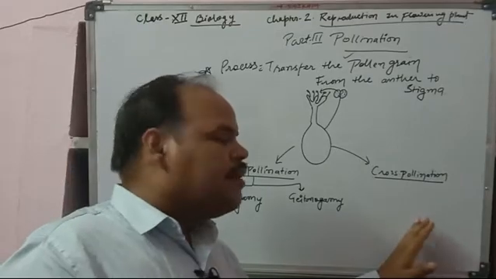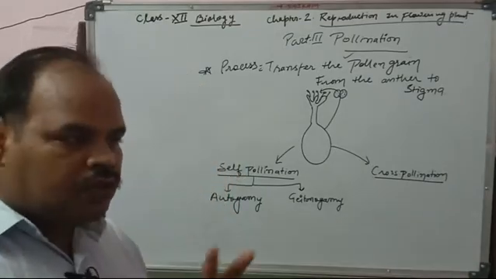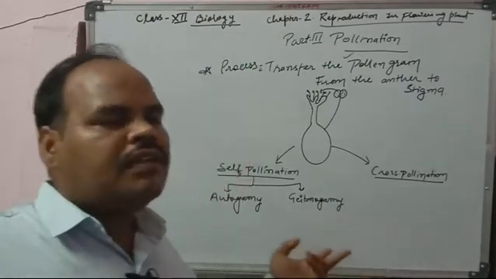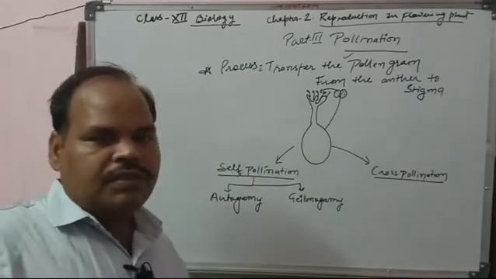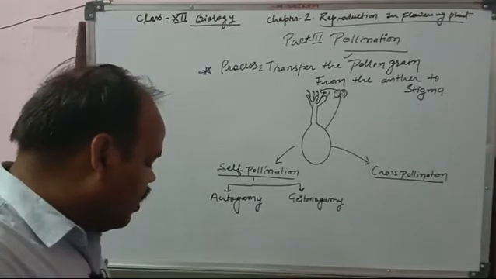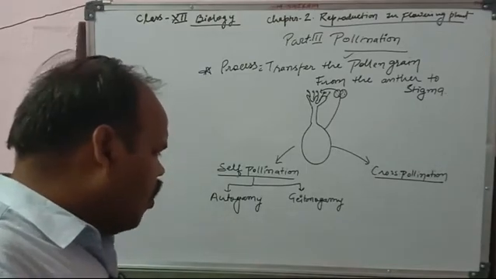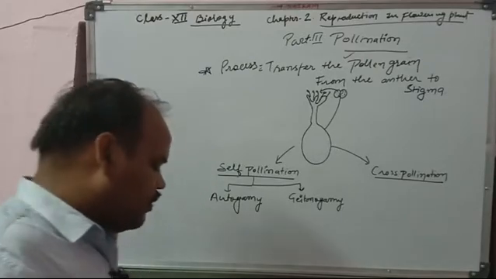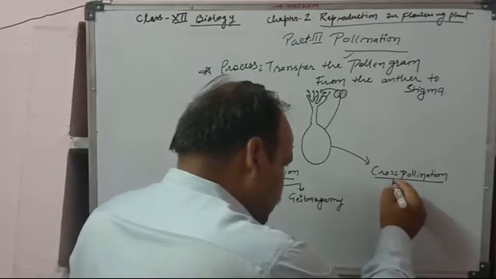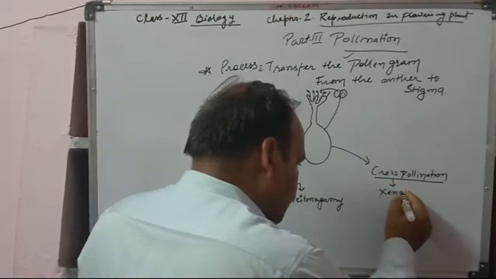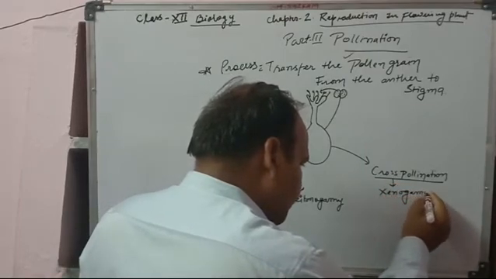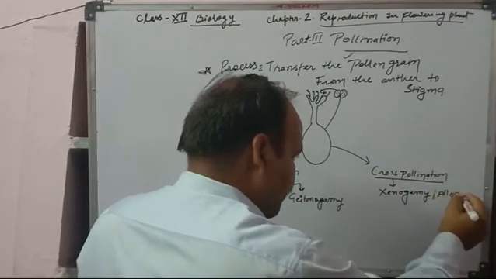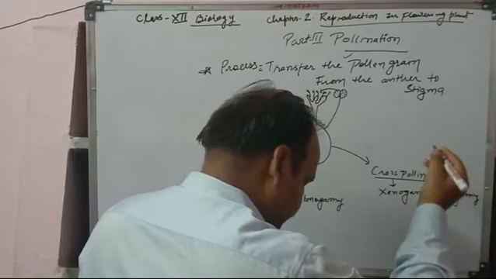If it happens between two different plants of the same species, that is cross-pollination. Cross-pollination is also called xenogamy or allogamy.